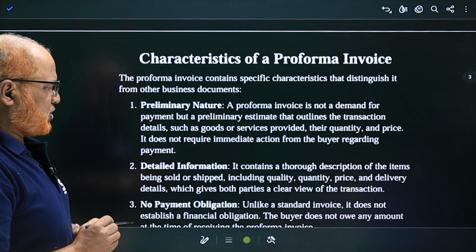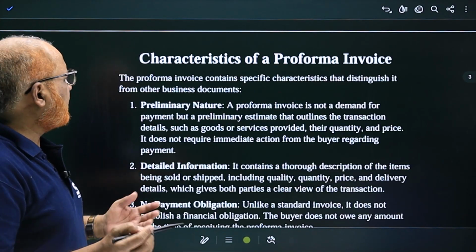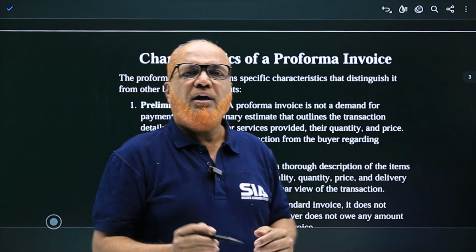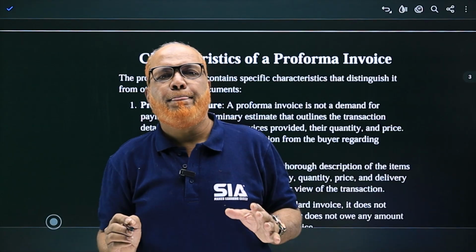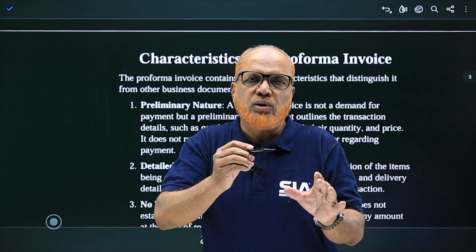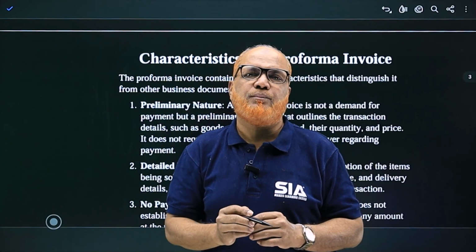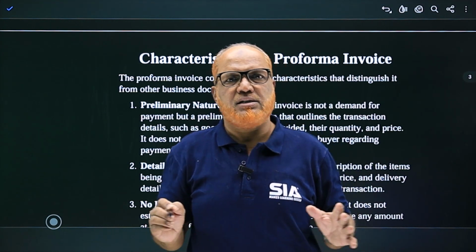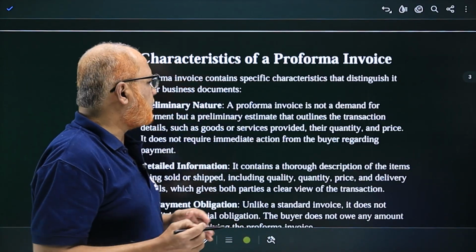Now, preliminary nature. Proforma Invoice is not a demand for payment, but it's a preliminary document that outlines the transaction. It should not be understood that the Proforma Invoice is made so that the buyer should pay the amount. No, it is just to tell the buyer the details of the goods to be supplied.